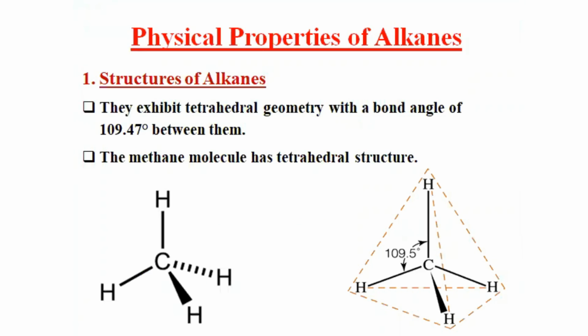Alkanes exhibit tetrahedral geometry with a bond angle of 109.47 degrees between them. The methane molecule has a tetrahedral structure. A good example of the alkanes is the simplest one, which is methane. In methane, there is one carbon atom bonded with four hydrogen atoms and it forms a tetrahedral structure with a bond angle of 109.5 degrees.